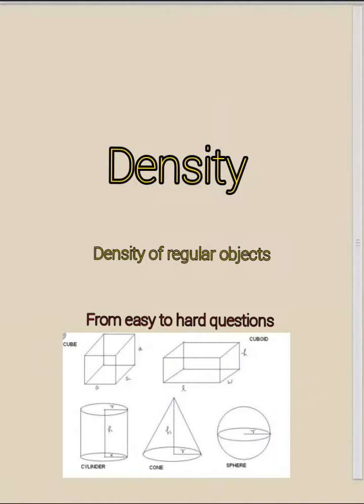In this video we are going to teach density and how to find the density of regular objects like cones, cylinders, spheres which have well-defined shapes. And in the next video we work on density and volume of irregular objects like rocks or a piece of gold, etc. So let's first define density itself.